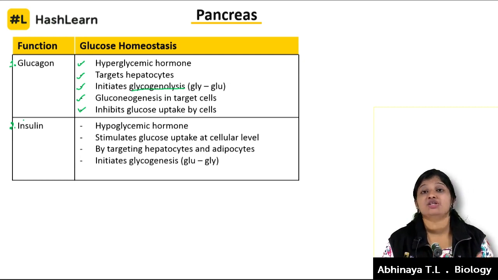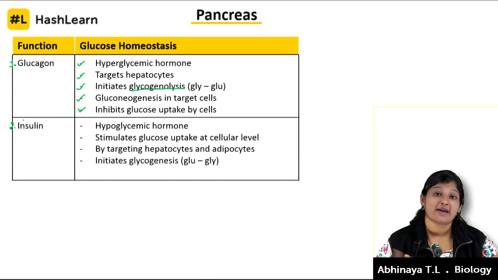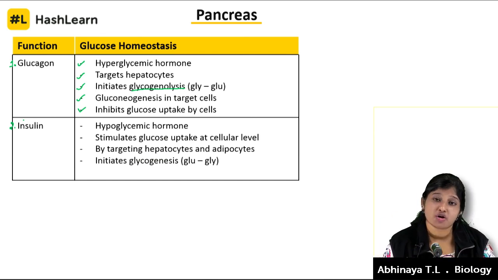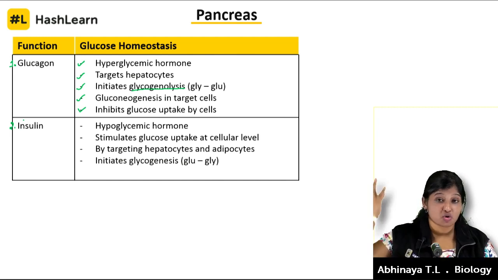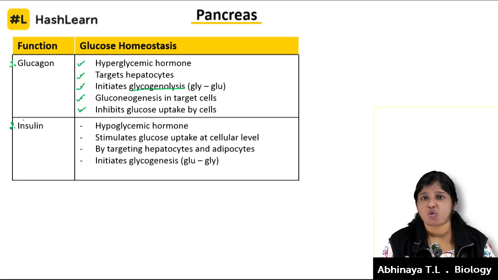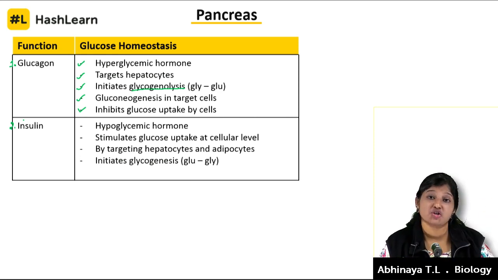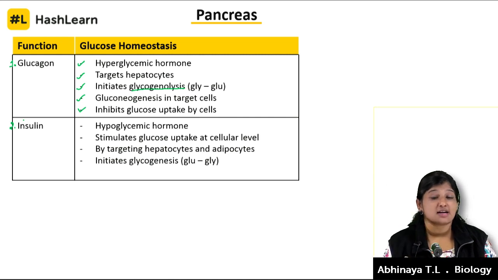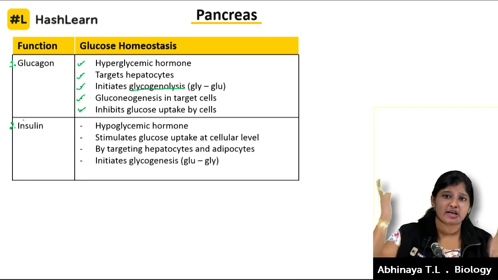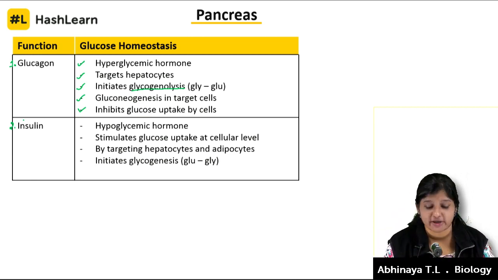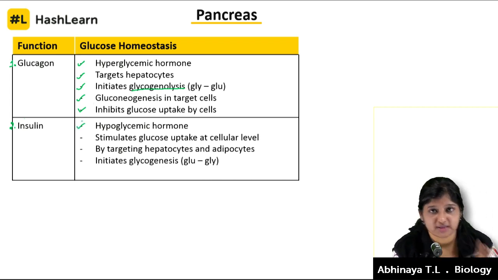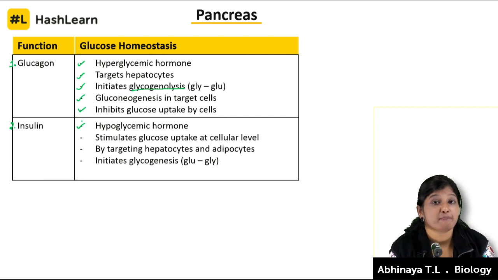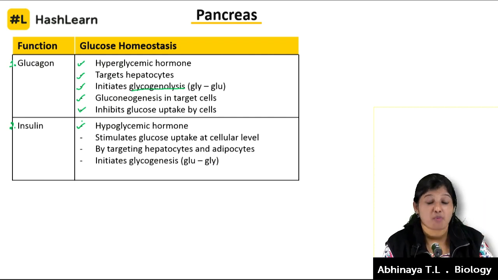As I said, insulin is being released by the beta cells. Now what are they gonna do? Glucagon is increasing glucose in the body like crazy. So what is insulin gonna do as a complementary function? It's gonna reduce the glucose production in our body. How it's gonna do that is, it's gonna do things completely opposite to whatever glucagon was doing. So it is called a hypoglycemic hormone. This was hyper, this is gonna be hypo, because it's gonna reduce the glucose level in the body.